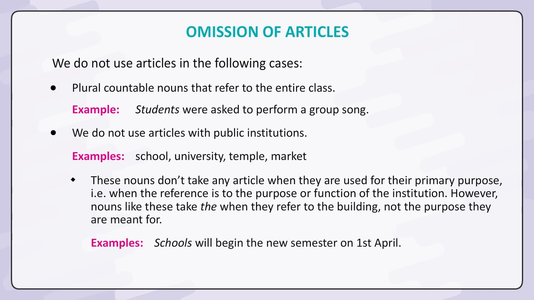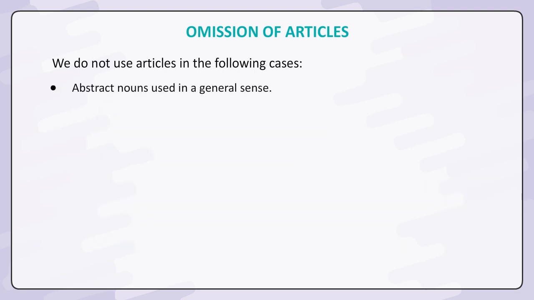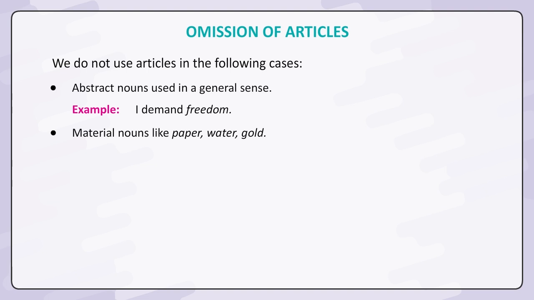Examples: schools will begin the new semester on 1st April. The schools will be closed this week. Abstract nouns used in a general sense. Example: I demand freedom. Material nouns like paper, water, gold. Example: my mother likes gold jewelry.